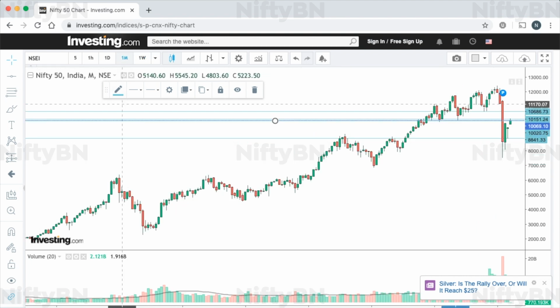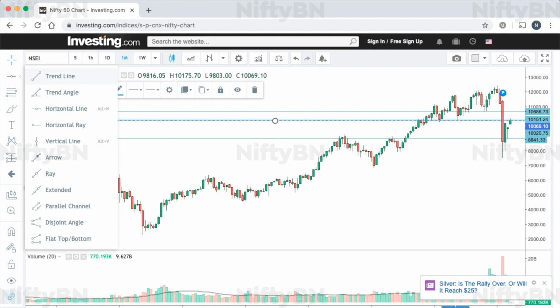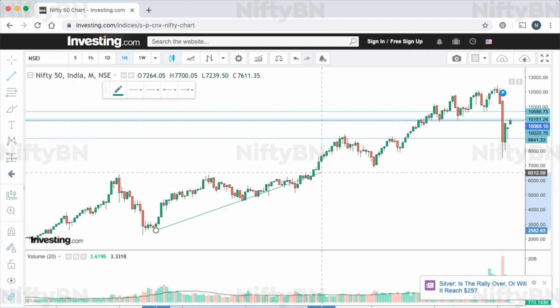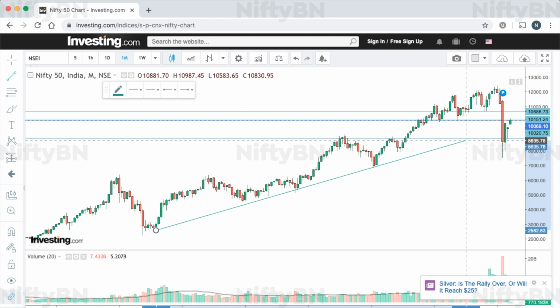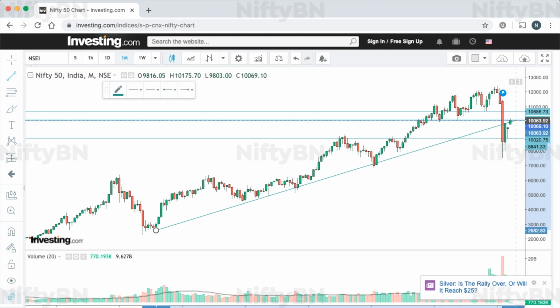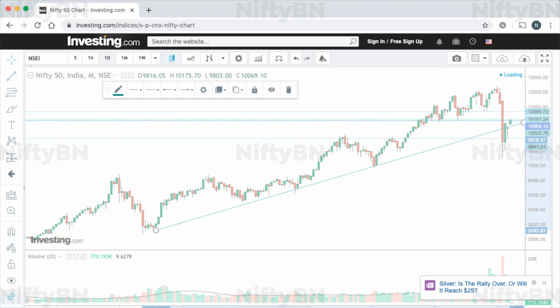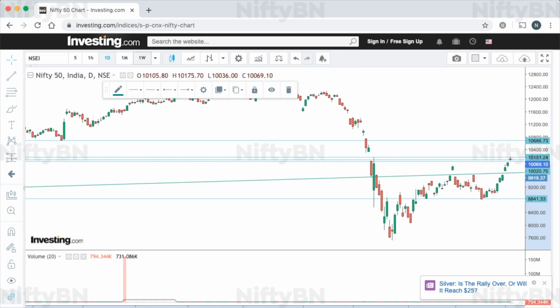Now let's go back to the monthly timeline and draw the rising trend line and see how it shows up on the daily timeline. The rising trend line acted as a support on numerous occasions, but was breached on March 16th. Thereafter, it acted as a resistance on at least two occasions, once on April 29th and second on May 15th. Nifty has now successfully pierced through it, and to any down move, it might now act as resistance.